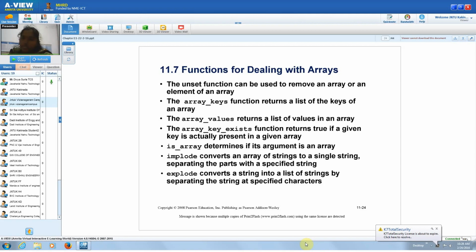Similarly, explode converts a string into an array, the reverse of implode. These two are very important functions that are used with arrays in PHP.